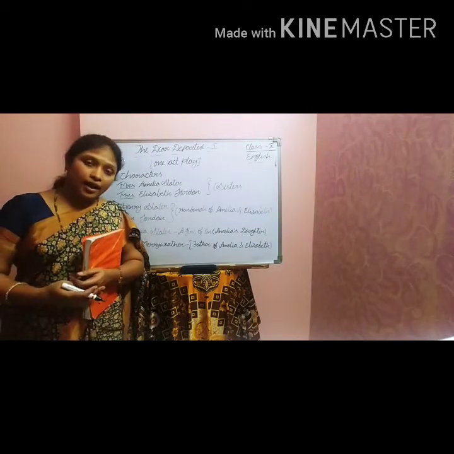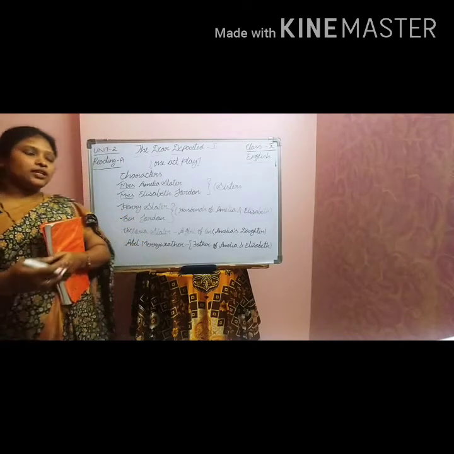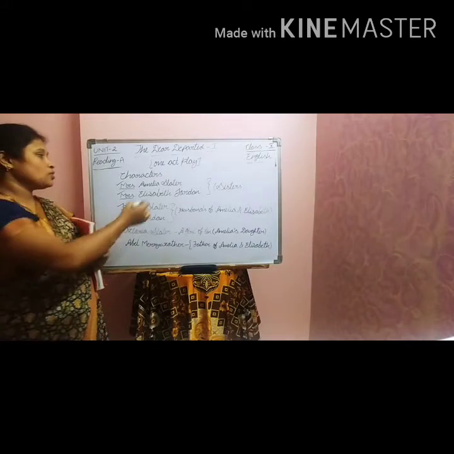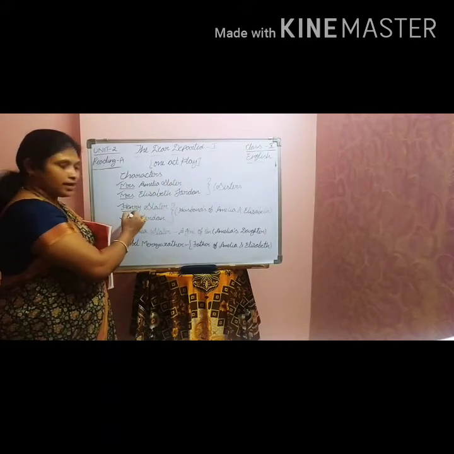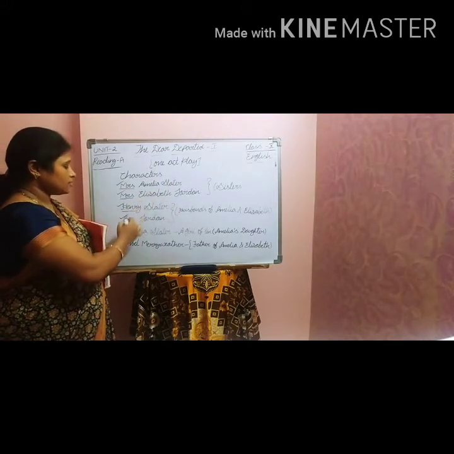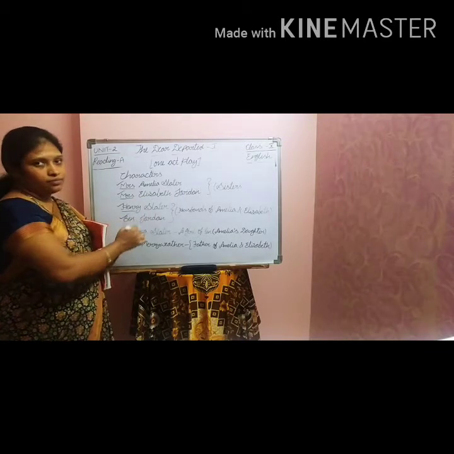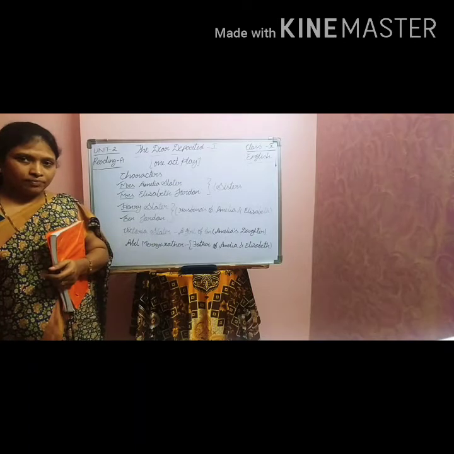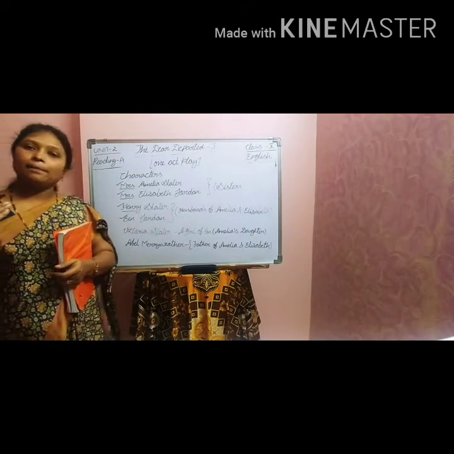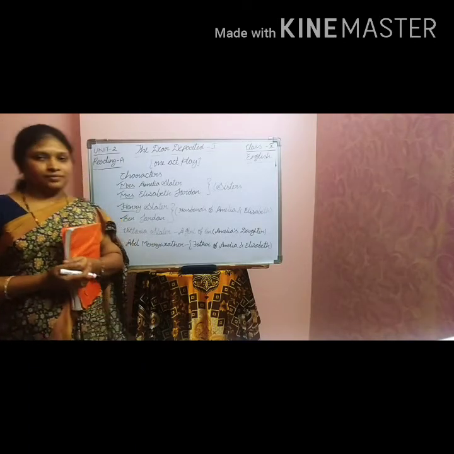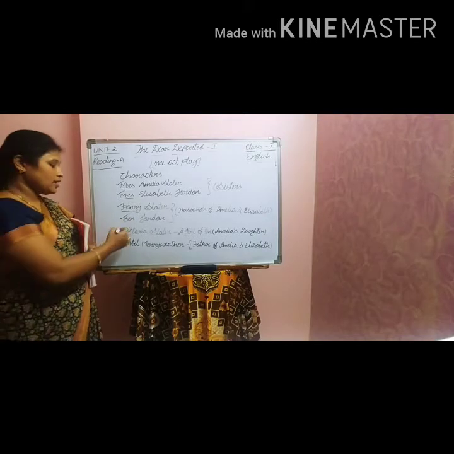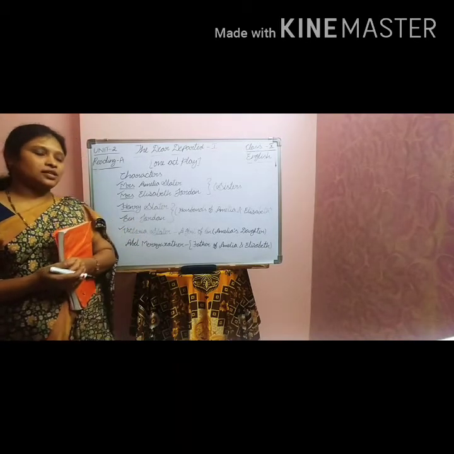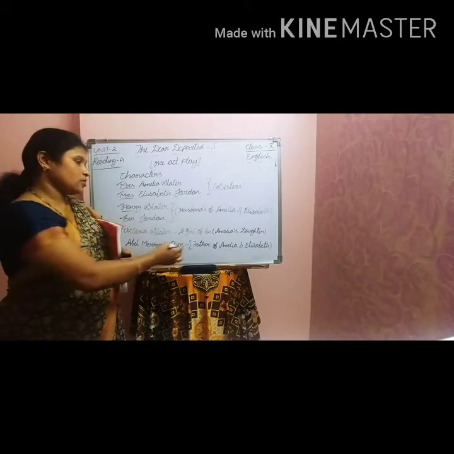And coming to the next characters, Henry Slater and Ben Jordan. These two persons are the husbands of the sisters. So Amelia's husband is Henry and Elizabeth's husband is Ben. Understood, children? So Amelia and Henry, Elizabeth and Ben. Is it clear, children? Yes. Next character is Victoria Slater. Who is she? She is a girl of 10 years old.